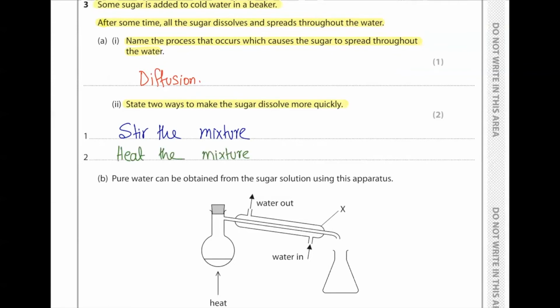A third thing that can also be done is grind the sugar into smaller pieces so that it increases surface area. Guys, we are writing surface area in shortcut, so SA.